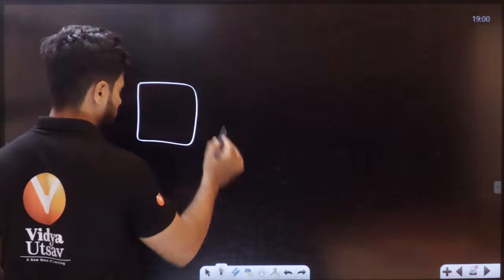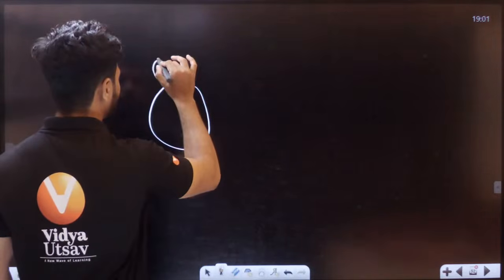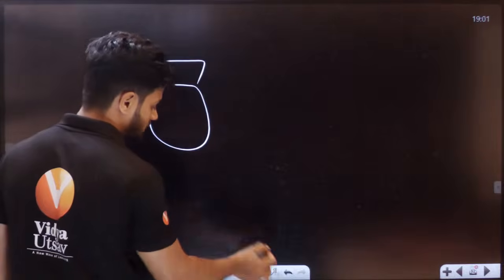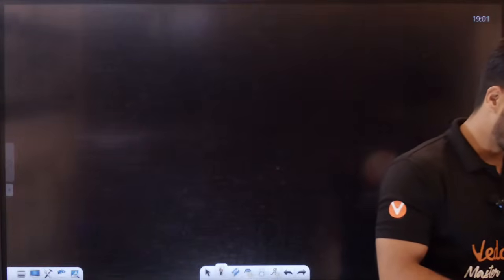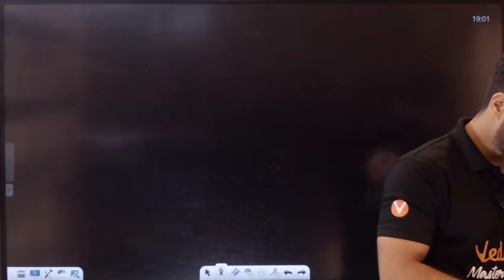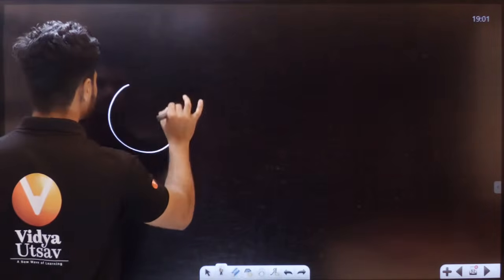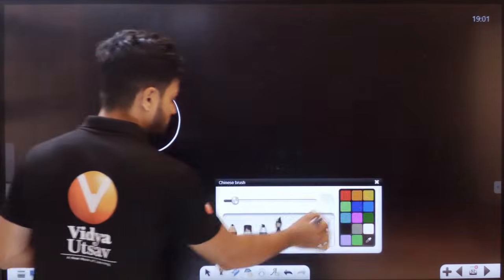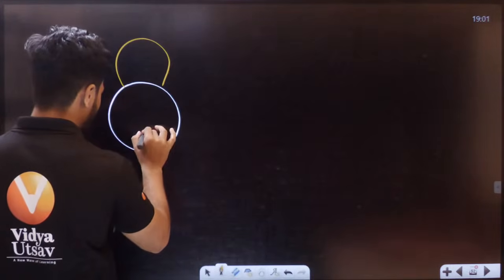So how do you draw a lock? I've always forgotten how to draw a lock. Okay, let's say this is a lock here. How do you draw a lock? One second, students. Students, I've forgotten how a lock looks like also. One second. How do you draw a lock? Let's take this is a lock right now.